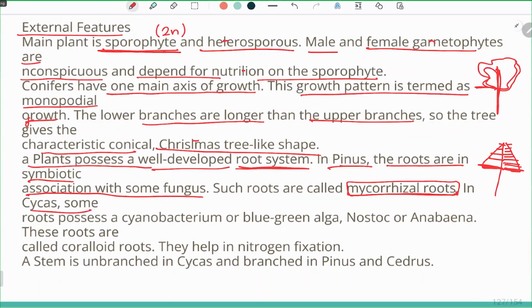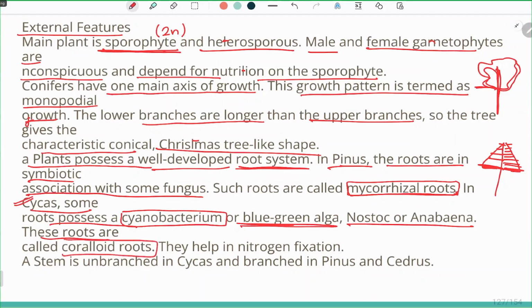Now, in cycas, some roots possess cyanobacteria or blue-green algae, Nostoc or Anabaena. This is also important: in cycas, they possess cyanobacteria. These roots are called coralloid roots. So, two types of roots: the first one is mycorrhizal roots, and the other one is coralloid roots. They help in nitrogen fixation. The first symbiotic association is actually helpful in extraction of nutrition, and the other one is helpful in nitrogen fixation.